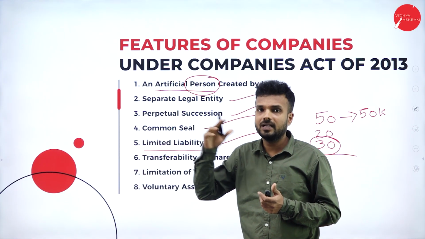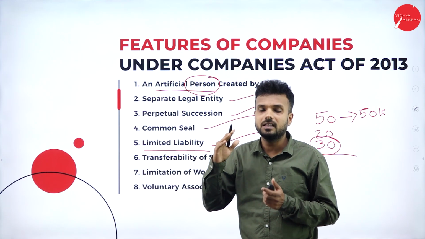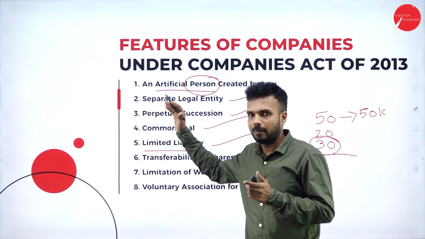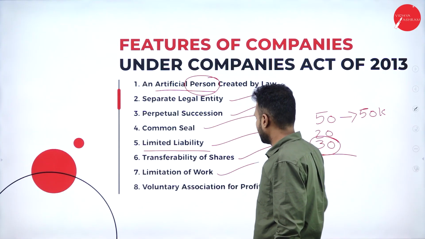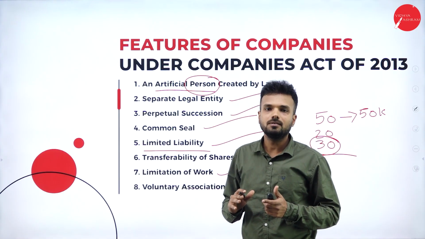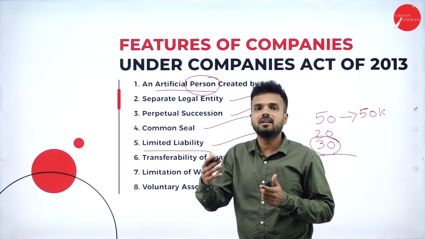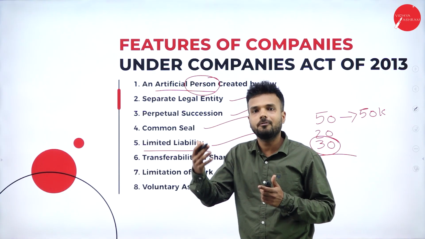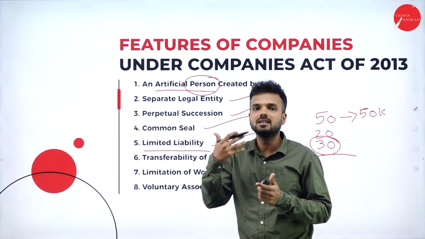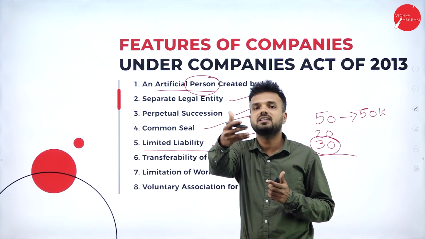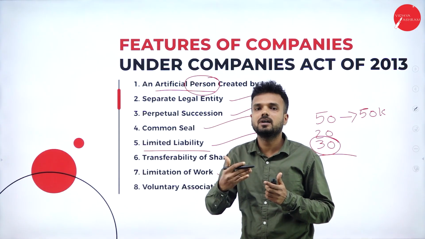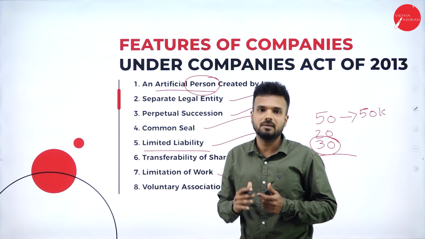But when it comes to a private company, there are certain restrictions put by Companies Act 2013. Limitation of work. The company can only work within the scope of the memorandum of association, whatever permission has been taken by the company while registering it. Only that work the company can do. I will just give you the best example.